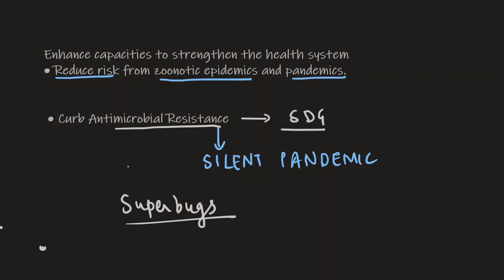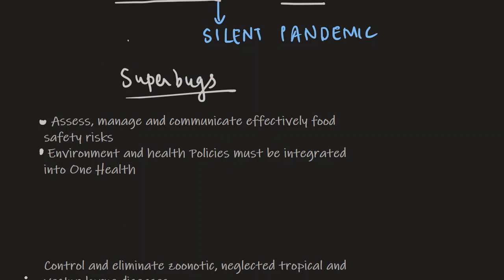Okay, now this is one thing. Now the other part of the action plan is to assess, manage and communicate effectively food safety risks. And then also to integrate environment and health policies into One Health. So these are things that we can keep in mind.